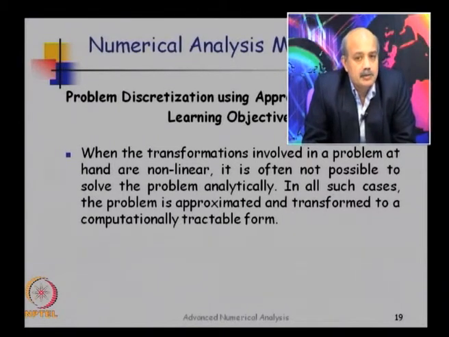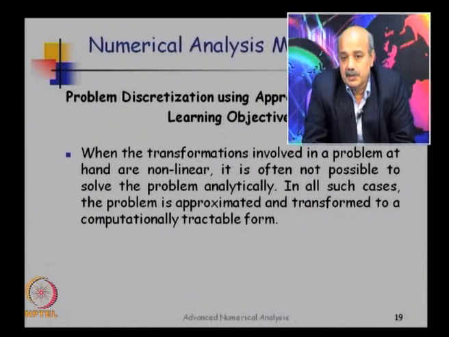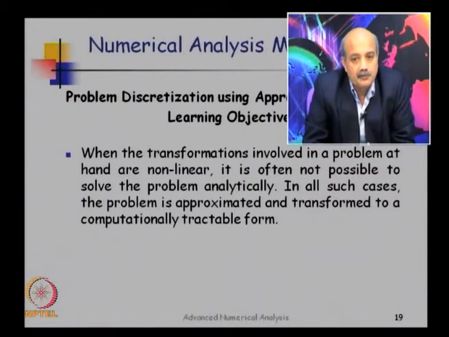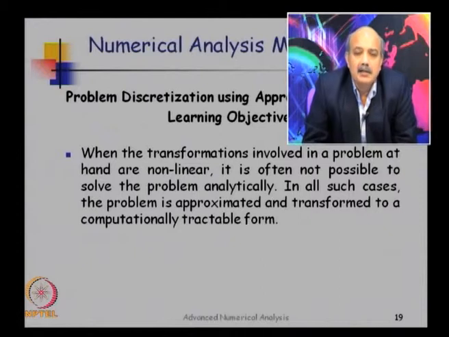To construct numerical solutions, we have to first transform the problem into standard forms. This is because we do not have tools to solve all kinds of problems. We can only tackle certain types of equation forms.